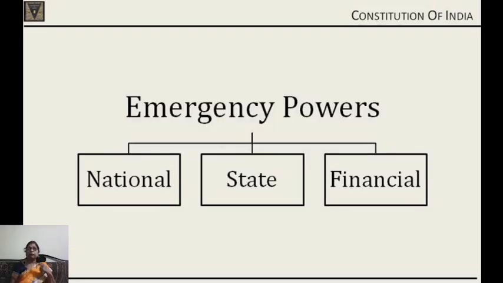Then we have another feature, that is emergency powers. These emergency powers are in the hands of the President, and there are 3 kinds of emergencies stated in the Constitution. One is a national emergency, state emergency, and financial emergency. These powers are given to the President to be exercised at the time of emergencies. This is a unique feature of our Constitution.